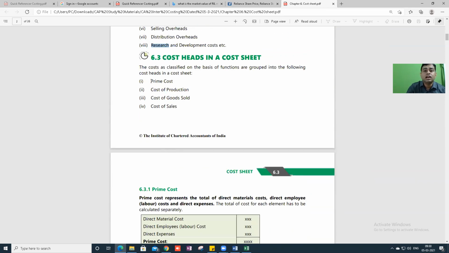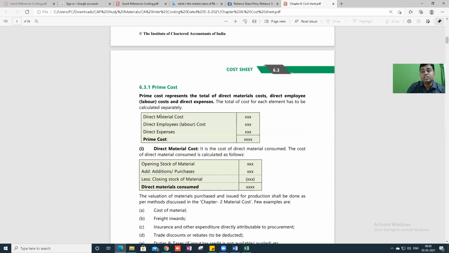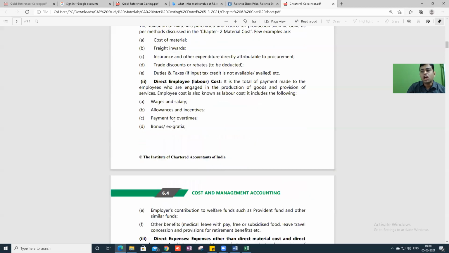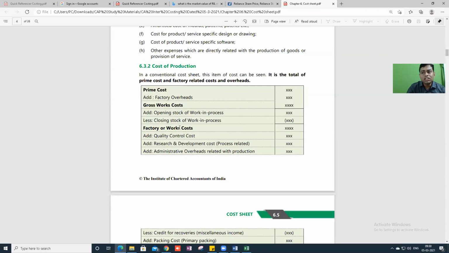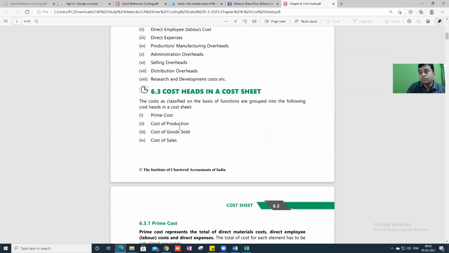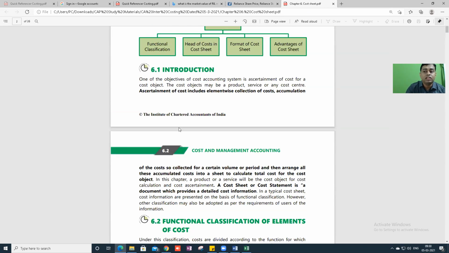Then various subheadings: prime cost, cost of production, cost of goods sold, cost of sale. Then prime cost is material cost, labor cost, expenses. Then raw material consumed: opening stock of materials, add purchases, less closing stock, direct material consumed. So all these things you know, right? They are just putting that in a pro forma. So you have to read the theory. The first 4 or 5 pages of theory you need to read. Then we'll try to understand more theory tomorrow and solve more problems tomorrow.